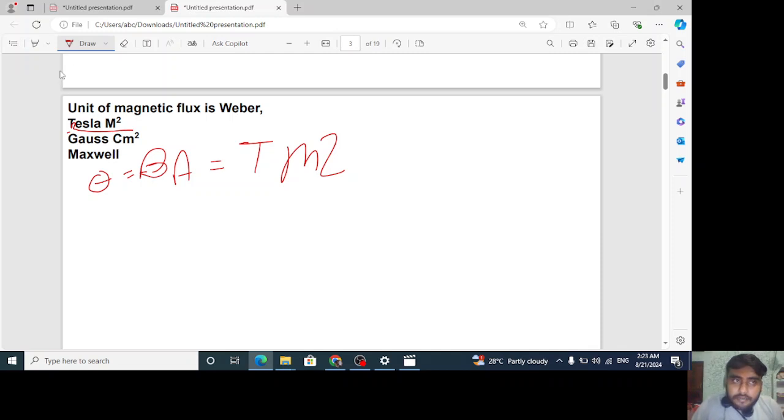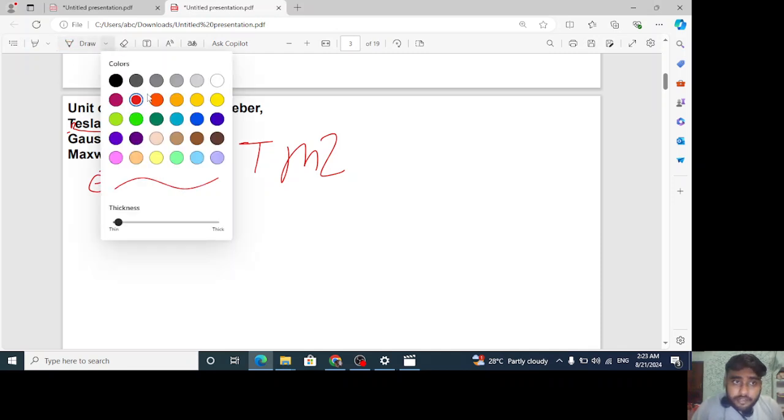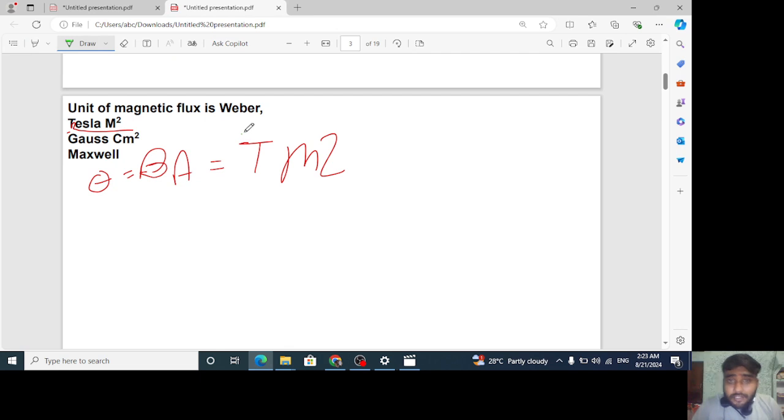Hope you got this much, right? No doubt here? If still any doubt, please tell me in the comment box. I am trying my best to tell you all. If I am skipping something or not able to explain, then please tell me in the comment box. Hope you got this. Tesla meter square is also equal to 1 Weber, which is basically nothing but just a unit of magnetic flux. Okay. Hope you got it. 1 Weber, right?